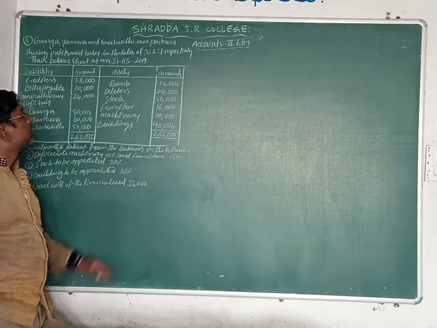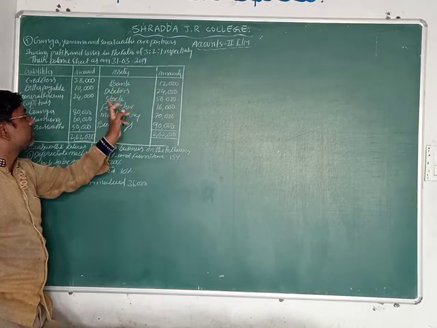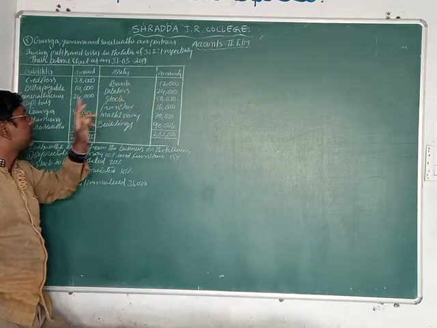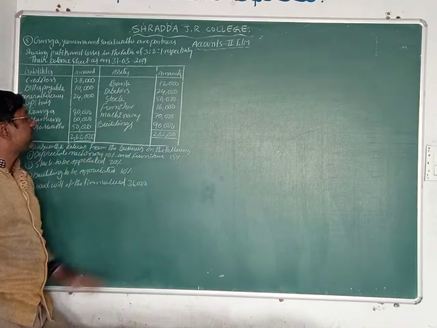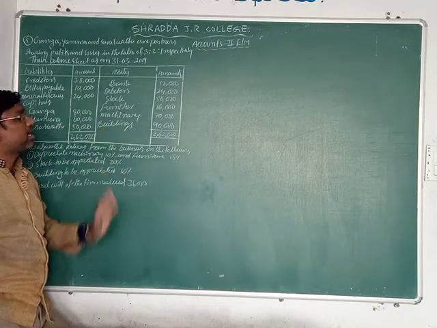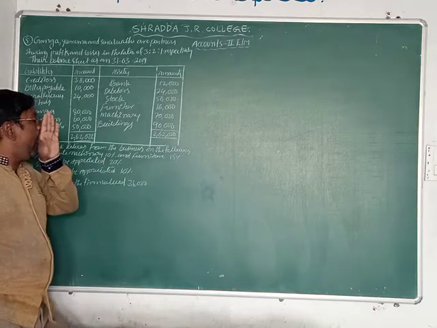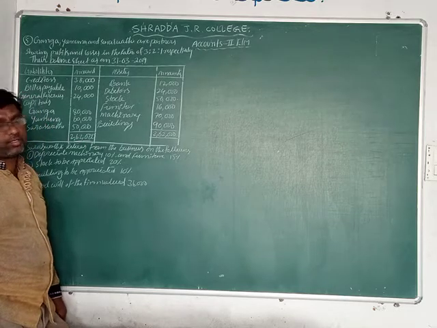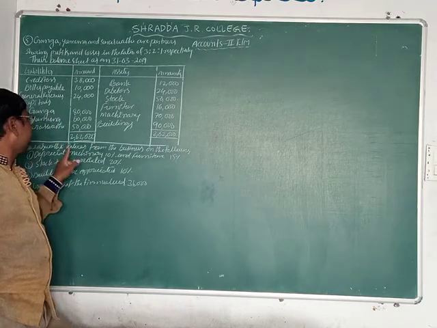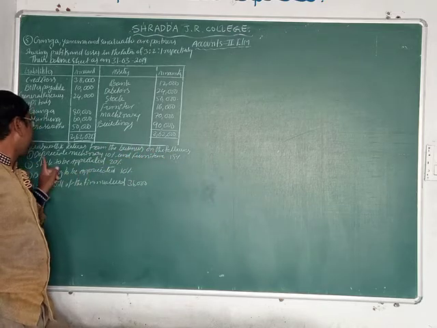Bank 12,000, debtors 24,000, stock 50,000, furniture 16,000, machinery 70,000, buildings 90,000 rupees. Overall assets are also 2,62,000 rupees.